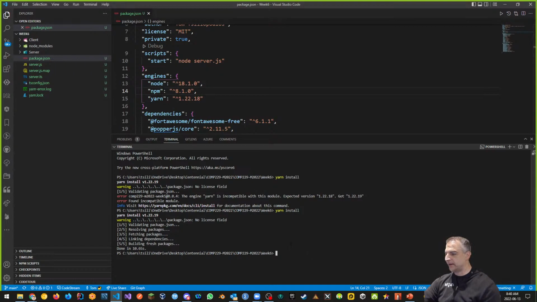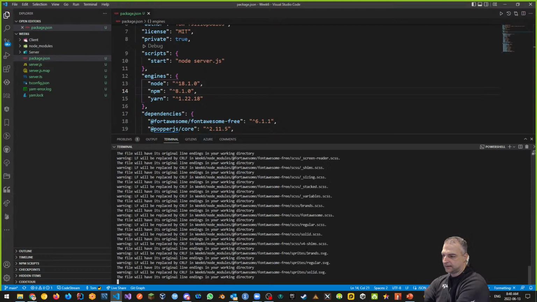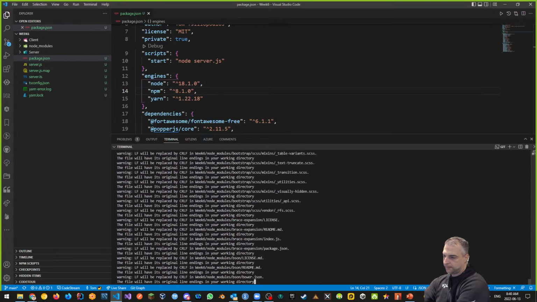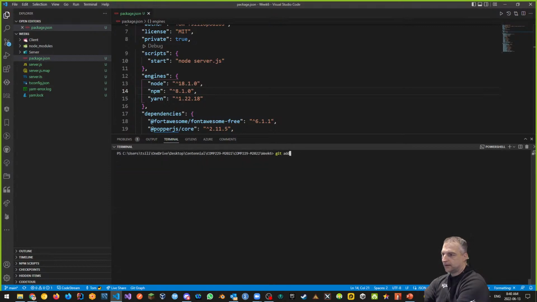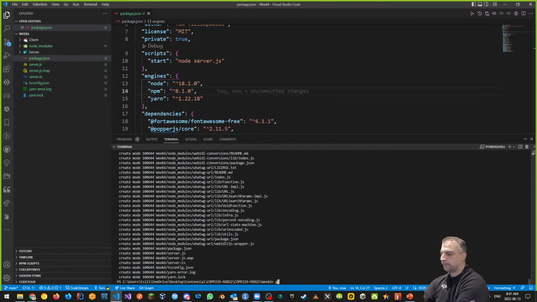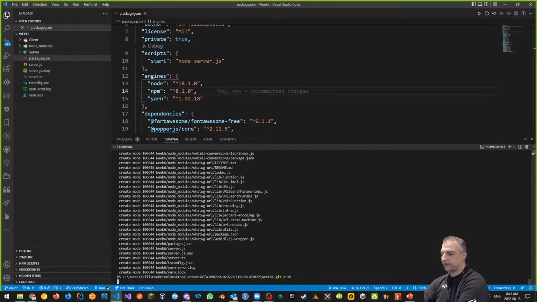So that's one thing. And once I've added that in, I'm going to do a git add dot. We're going to do some changes here in a second. Git commit -m, and we're going to say added project files for week 6. And then we'll do a git push, just like normal.